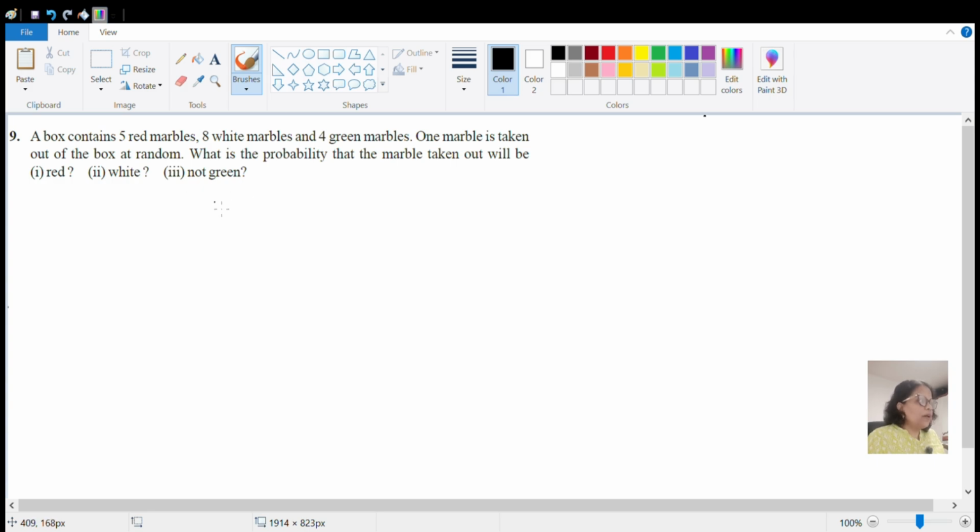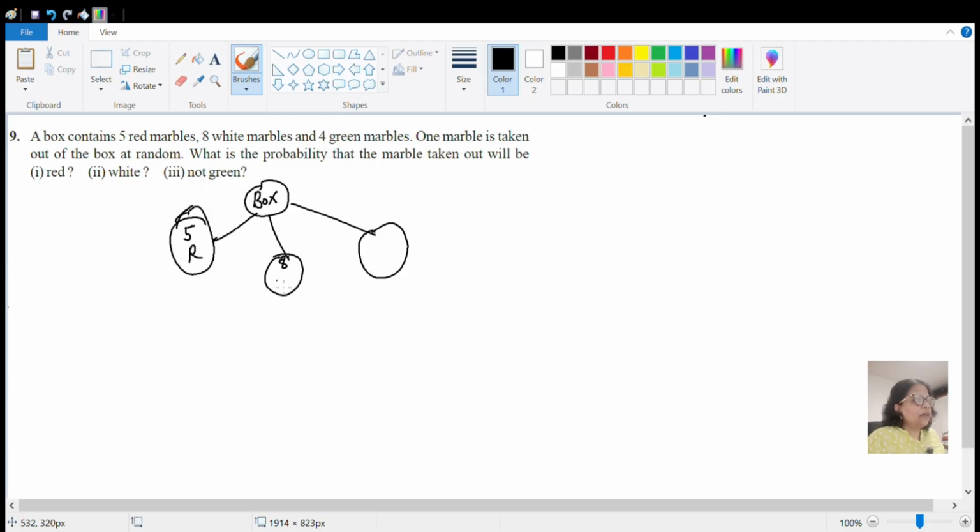First of all, we should know that there is one box. In that box, we have 3 types of marbles. The first type of marbles are 5 red marbles, 8 white marbles, and 4 green marbles. So the total number of marbles in the box, first of all we will calculate.